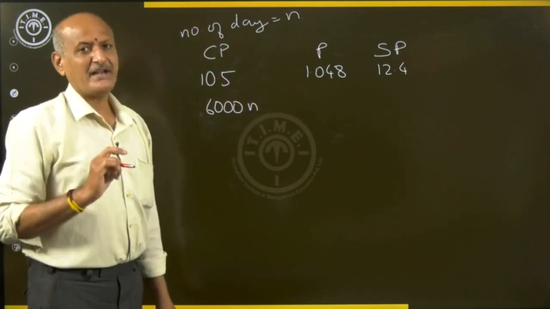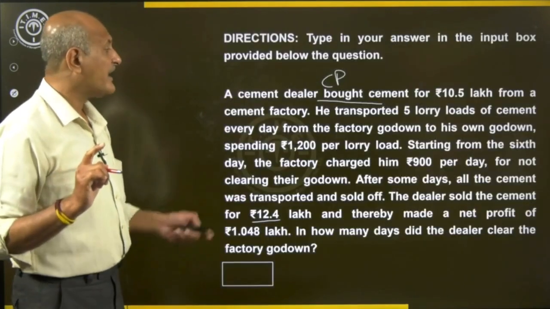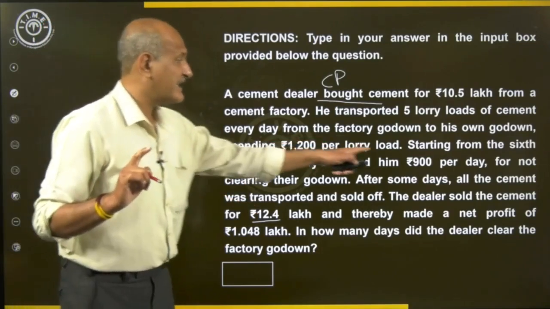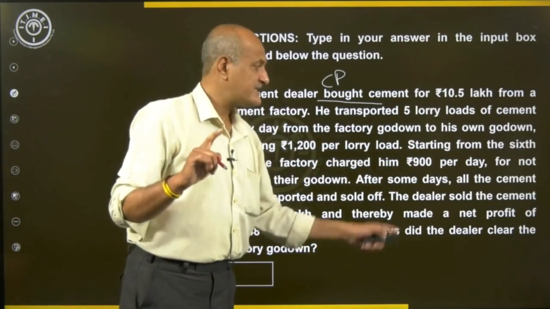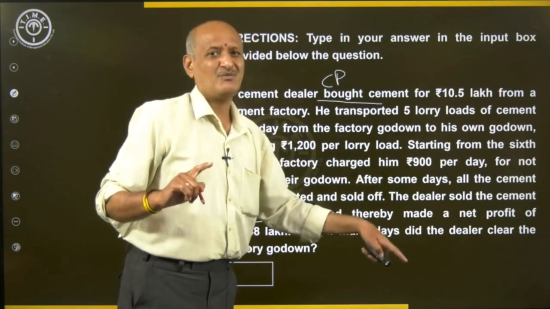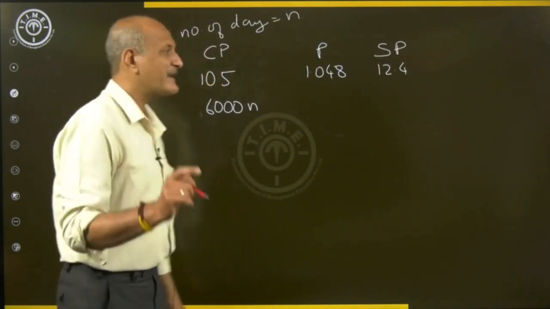Okay, one more part which adds up to the cost price here is how much the factory is charging him. The factory is charging him 900 per day. But please understand, this 900 per day is charged only from the 6th day onwards. That means for the first 5 days there was no such charge.